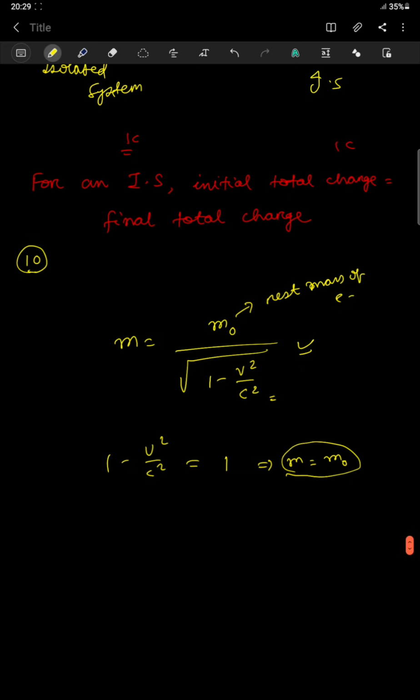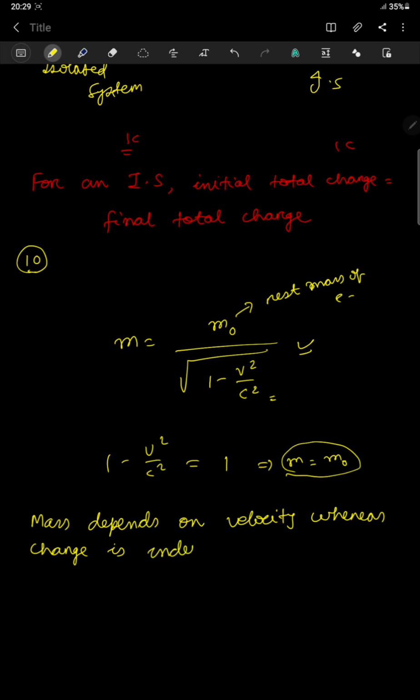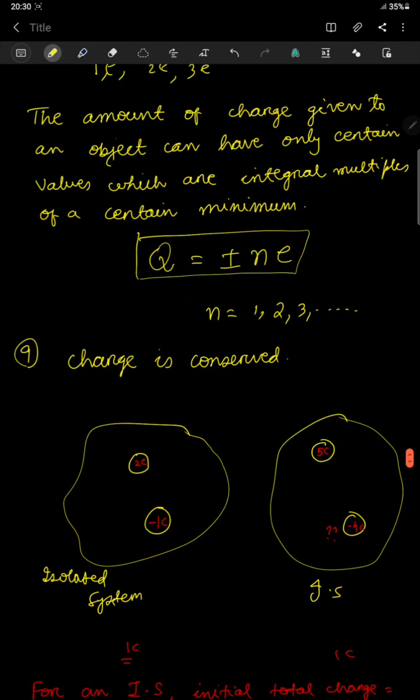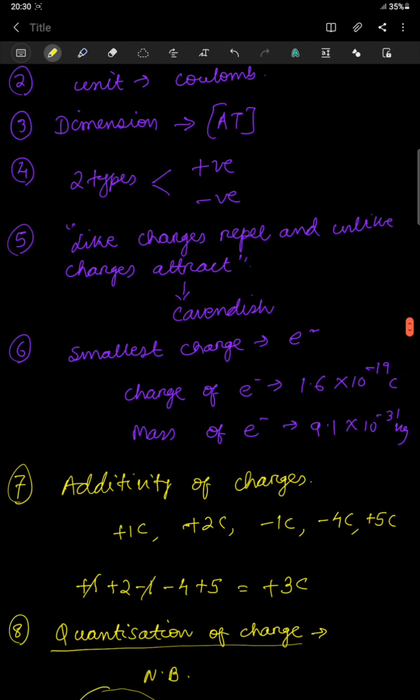Since mass and charges are integral properties, or they are related to a particular body, therefore we can say here mass depends on velocity, whereas charge is independent of velocity. So these are the 10 properties of charges which are very important for you and you should keep in your mind.